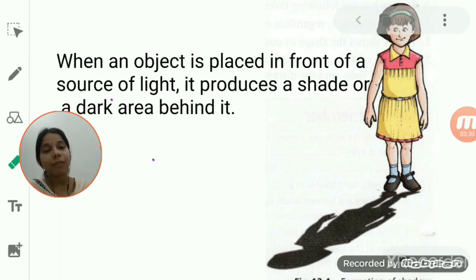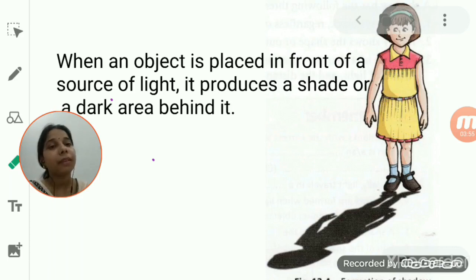That will be of our own structure, but it is dark. What is that? That is actually our shadow. Due to the presence of light, this shadow is formed on the opposite side from where we are standing or where the object is placed.